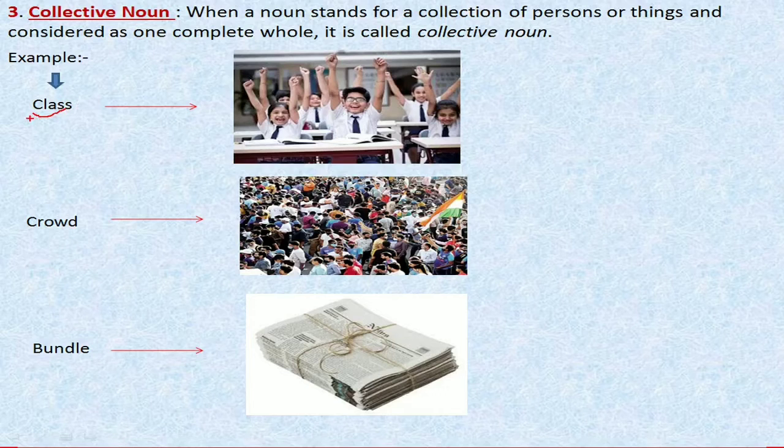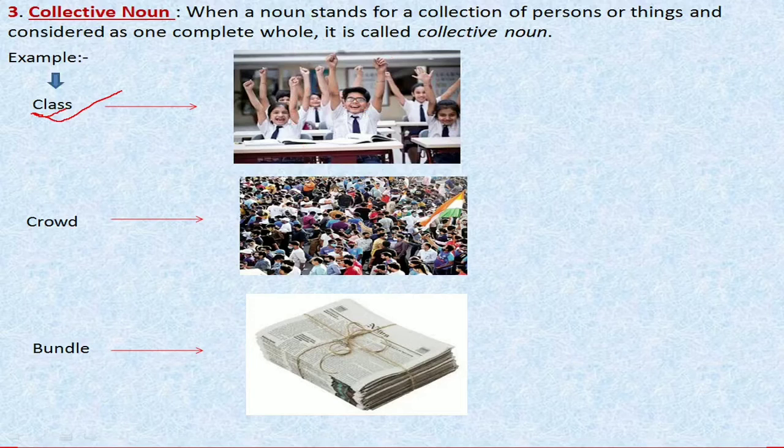If we take the name class, it indicates all the students and teachers who are in the class. So it is not a particular name of any student or teacher, but it is the name of the whole.